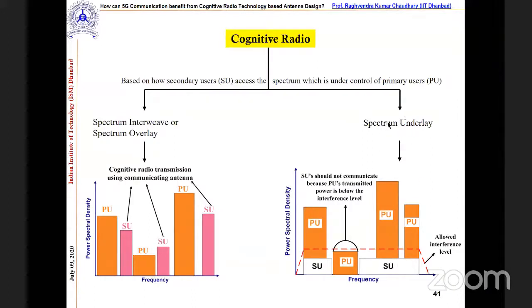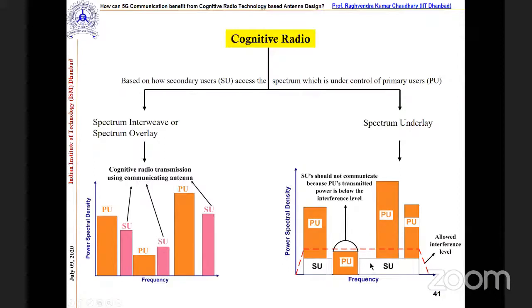And here in the spectrum underlay, if you see the dotted red line, this is the allowed interference level. It means that above this level the primary user will be working, and below it the secondary user can work.